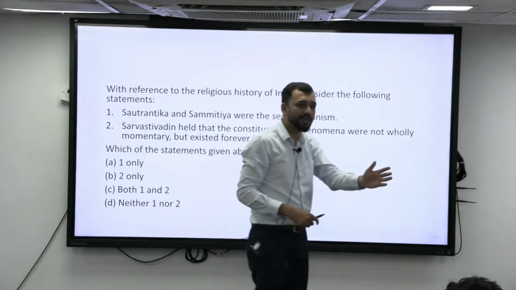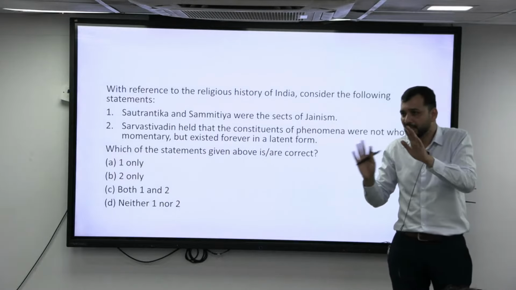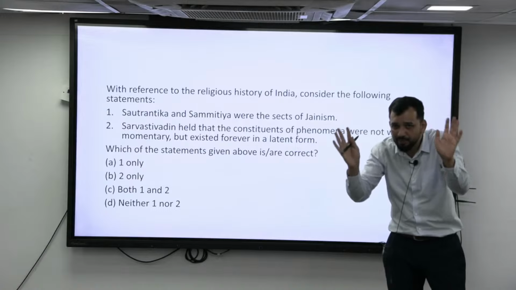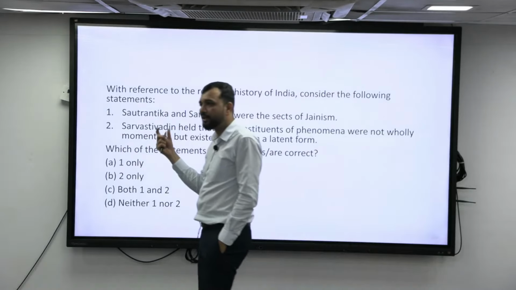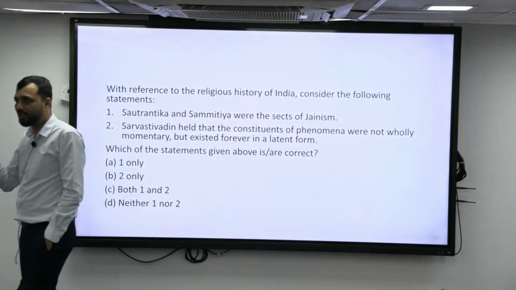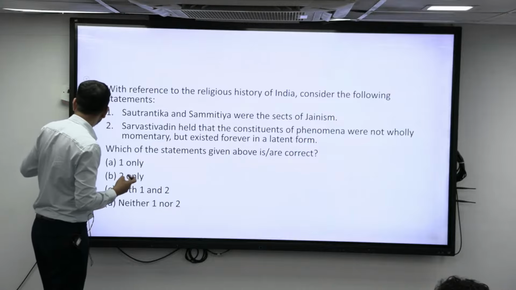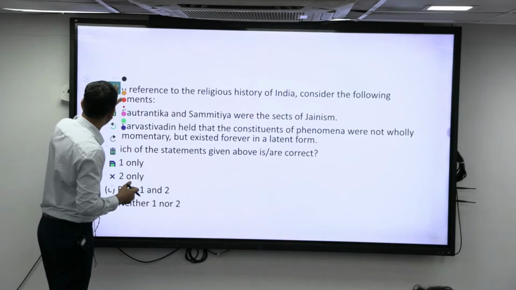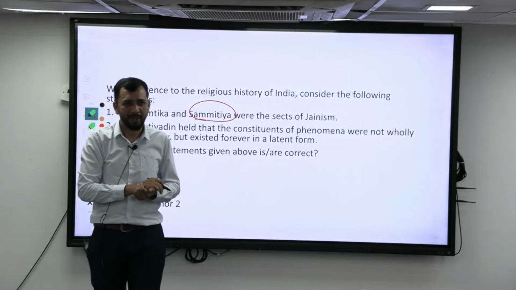Who is the founder of them? What is their basic philosophy? You don't need to go into the metaphysics, like what is Atma, what is soul, how it will work. Just the basic philosophy. Sautantrika means sutra, so it is based on rules. You have to follow the rules and do it. Samitiya means, as I told you, there was always a question. It is a more controversial one. It goes against all type of Buddhism that they say.